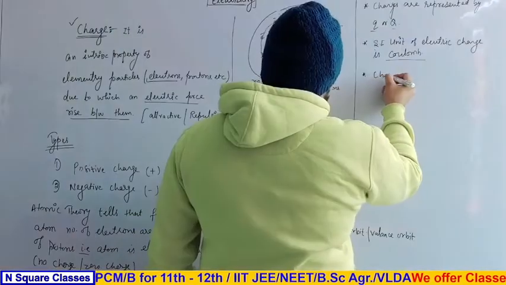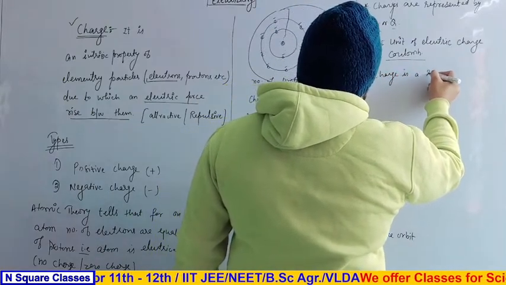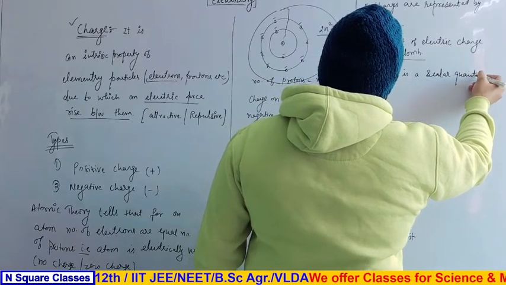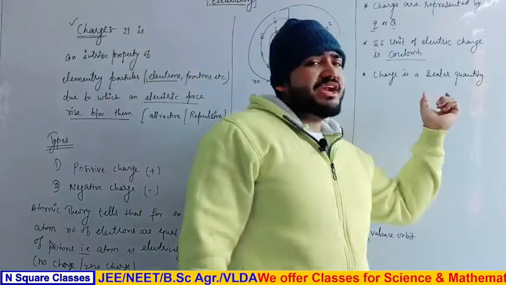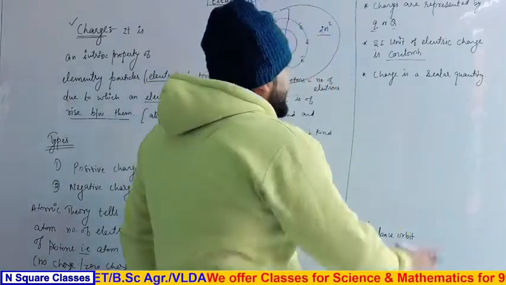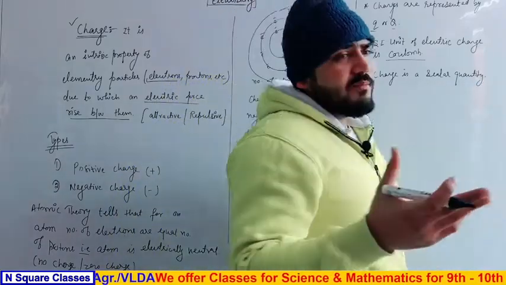That charge is a scalar quantity. Charge is a scalar quantity because for addition of charges, simple laws of addition are followed. So charge is a scalar quantity, or we can say that charge does not have a particular direction.